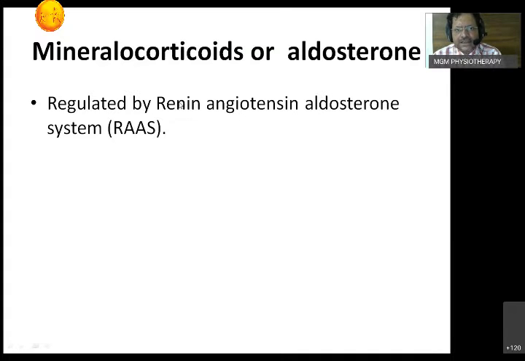Renin is secreted in the blood. It converts angiotensinogen 1 into angiotensin 1. In the lungs, angiotensin 1 gets converted by the ACE enzyme into angiotensin 2, which helps in secretion of aldosterone. That's why it is called RAAS, the renin angiotensin aldosterone system. That is the word we have to remember.